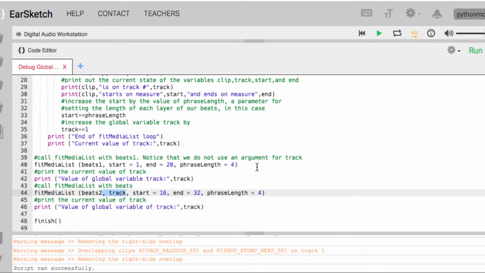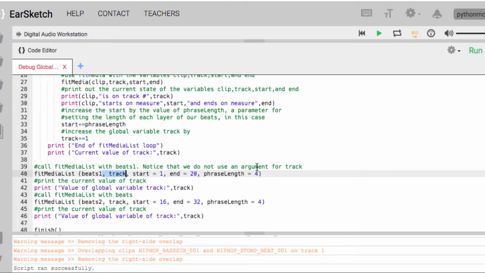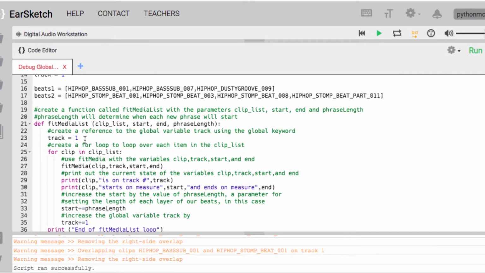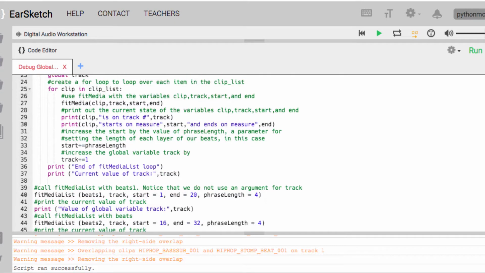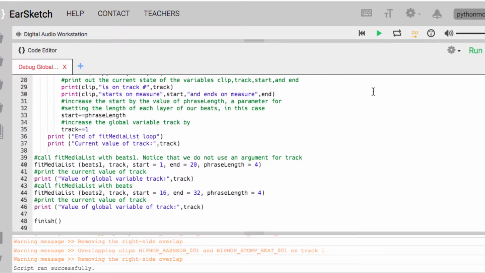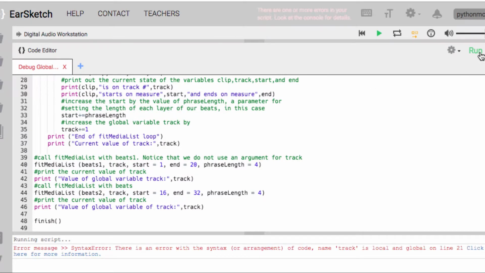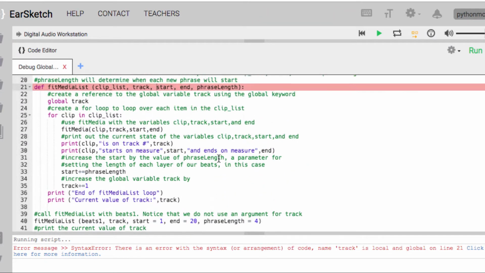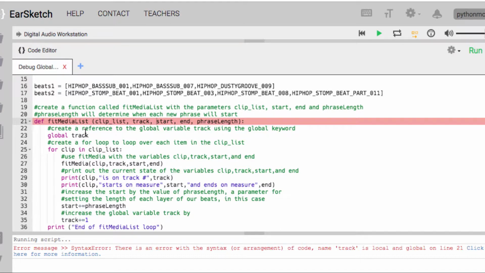Okay, so we have track as a local variable. What if we got rid of this and we say global track? But the problem when we call it, we're also going to try to pass it the value track. So we have an argument track, a parameter track where we define it and we pass this argument track. So it's trying to pass track as a local variable basically by passing it the value track. You're also referring to global track, so it says there's this conflict. You have the same name track for both the global variable and the local variable, okay?